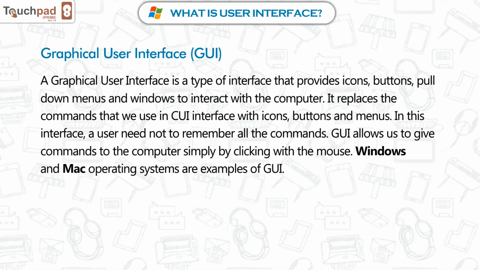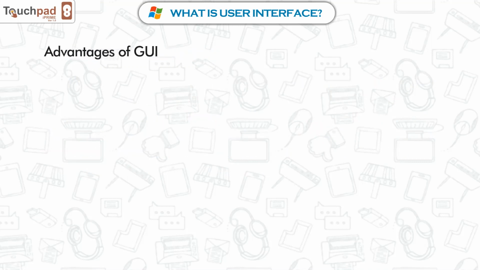Graphical User Interface (GUI). A graphical user interface is a type of interface that provides icons, buttons, pull-down menus, and windows to interact with the computer. It replaces the commands that we use in the CUI interface with icons, buttons, and menus. In this interface, a user need not remember all the commands. GUI allows us to give commands to the computer simply by clicking with the mouse. Windows and Mac operating systems are examples of GUI.